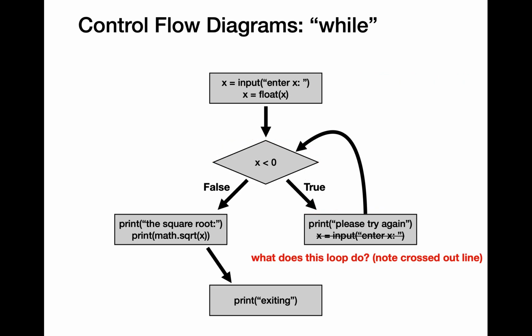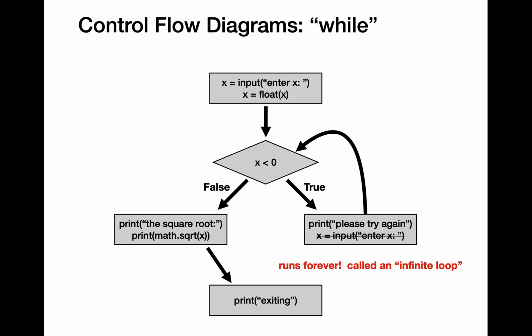Think about what would happen if we were to strike out this line of code here? Please pause the lecture video here and answer this question. What does this loop do, assuming that you're removing the input function call from inside the loop body?